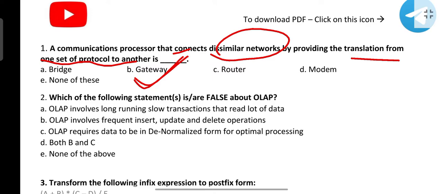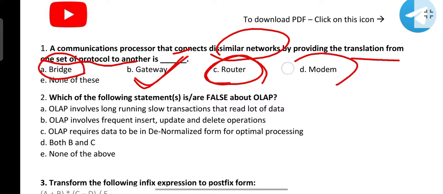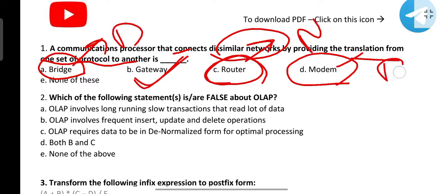A router connects two networks but with similar protocol. A bridge operates within the same network, and a modem connects the internal network to the external network, meaning intranet to internet. A bridge works at the data link layer, a router works at the network layer, a modem also works at the data link layer, and a gateway can work at all 7 layers. So I hope this is clear.